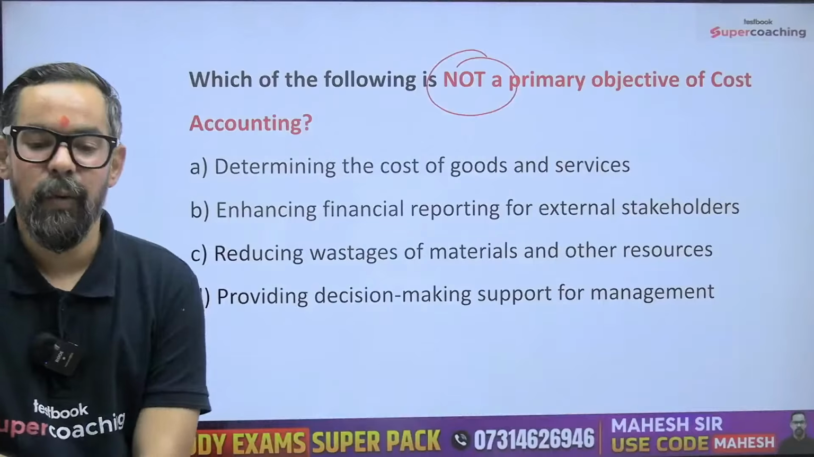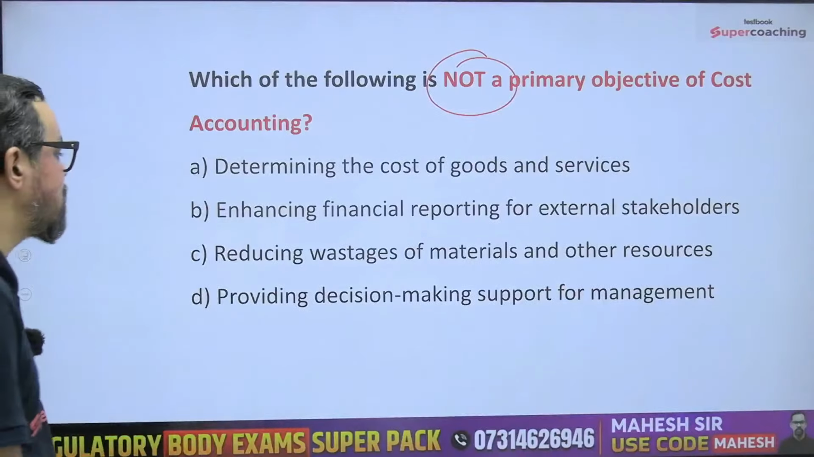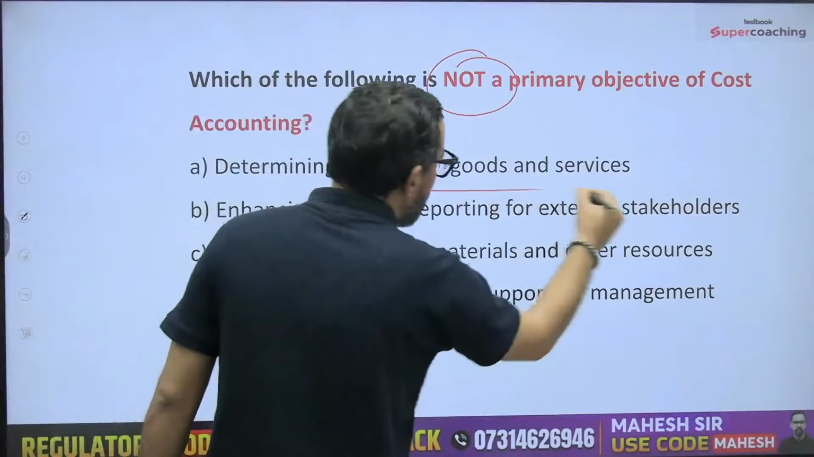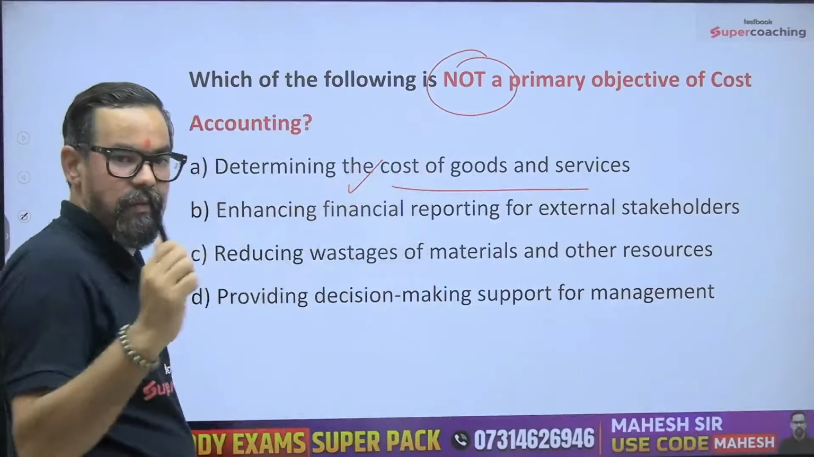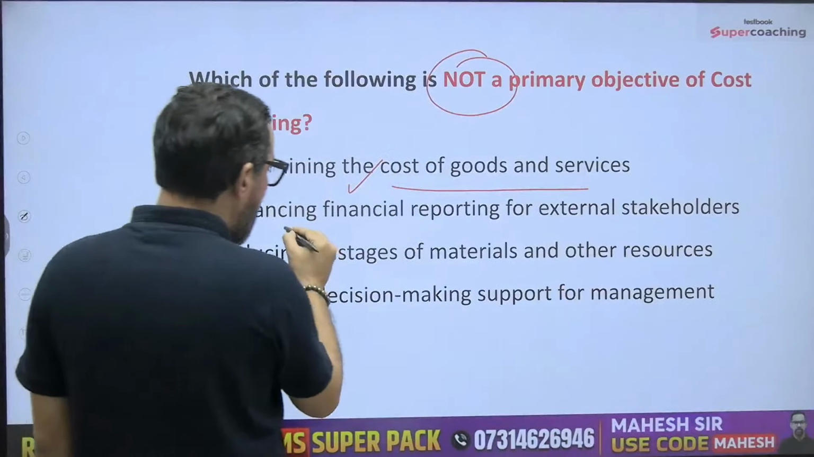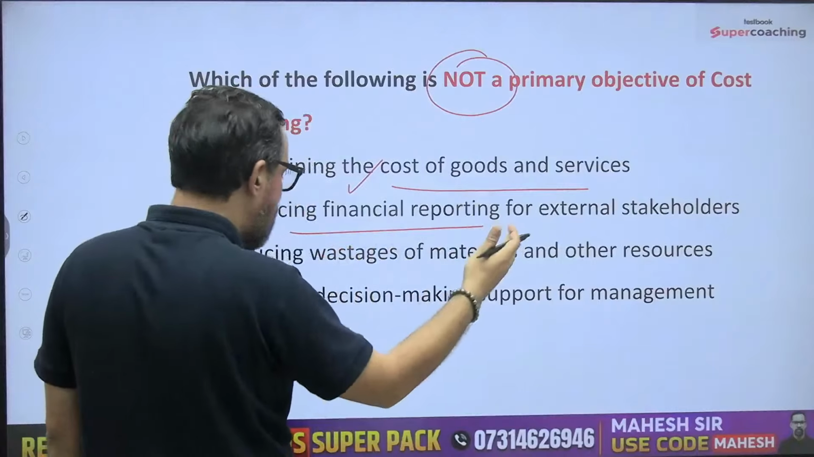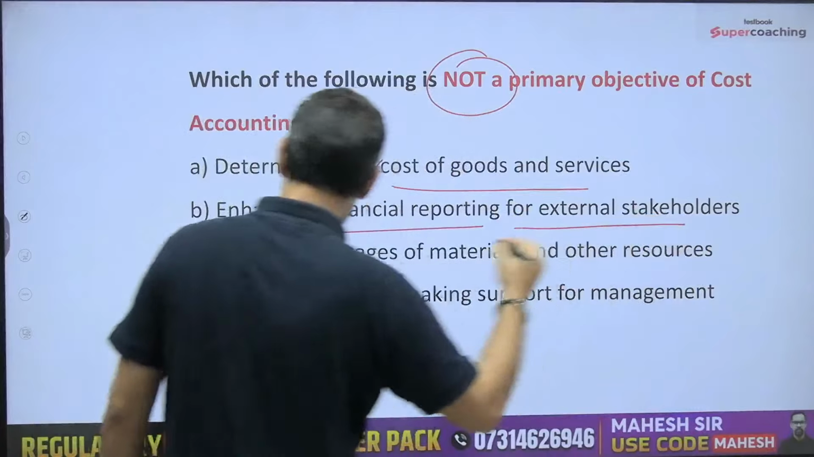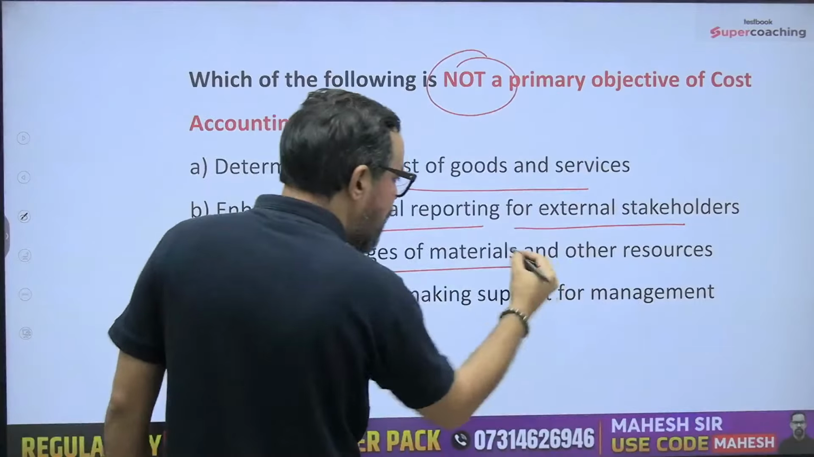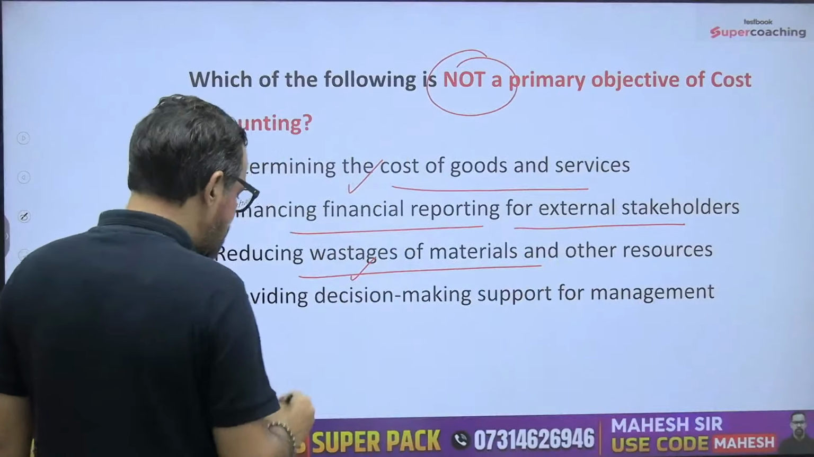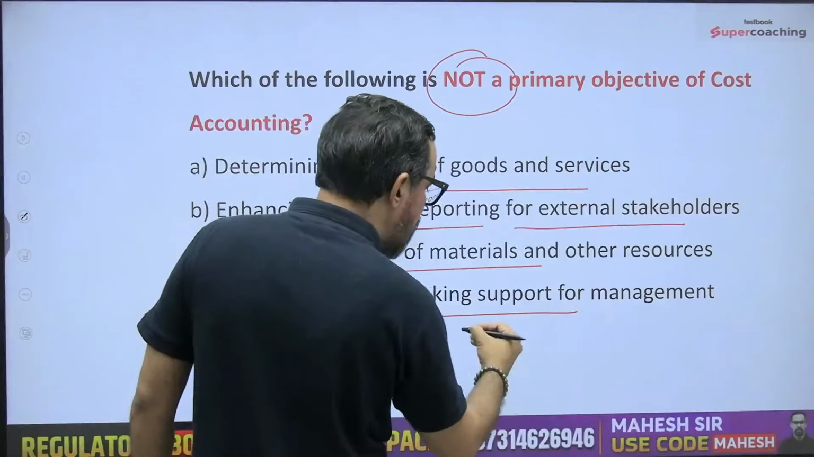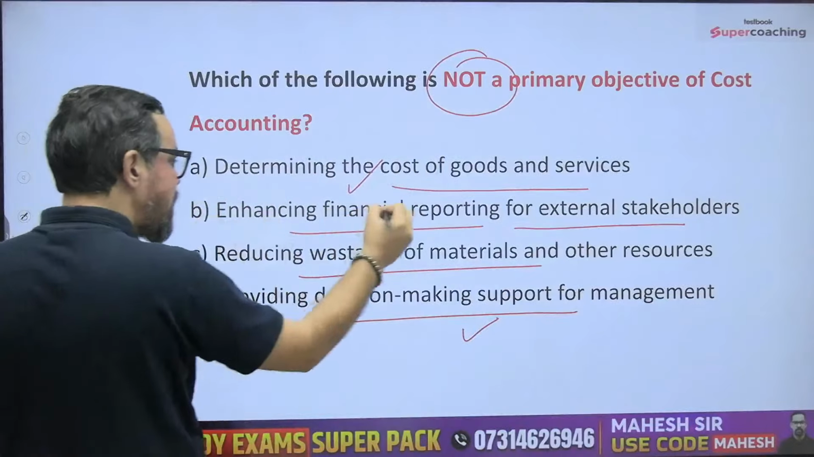Not an objective of cost accounting. So what will be your correct answer? Determining the cost of goods and services, we just discussed this. Enhancing financial reporting for external stakeholders, reducing wastage of material and other resources. Yes. Providing decision making support to management. This statement is wrong.